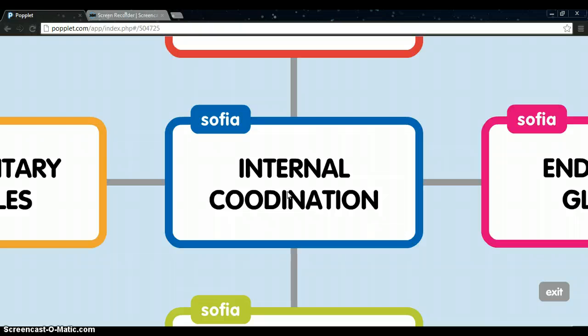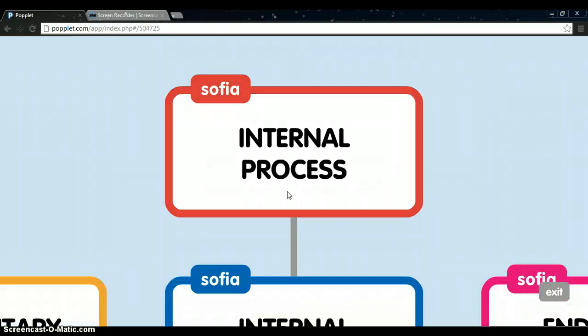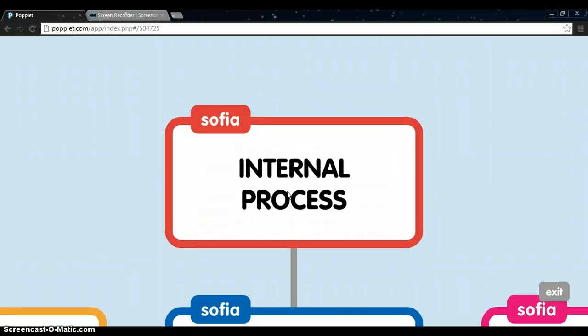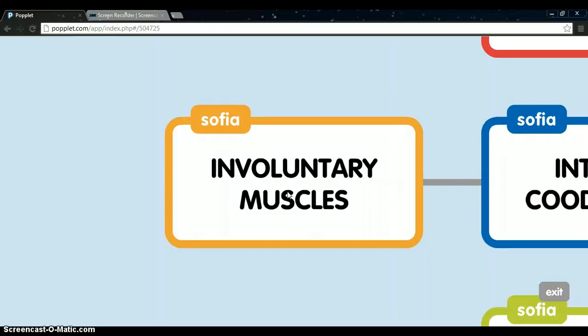Okay, internal coordination. The nervous system controls and coordinates all the body's internal processes, such as the beating of the heart and the digestion of food. To do this, it controls involuntary muscles and the endocrine system. Involuntary muscles work automatically. We cannot control them with our decisions. The body needs involuntary muscles in order to function correctly.